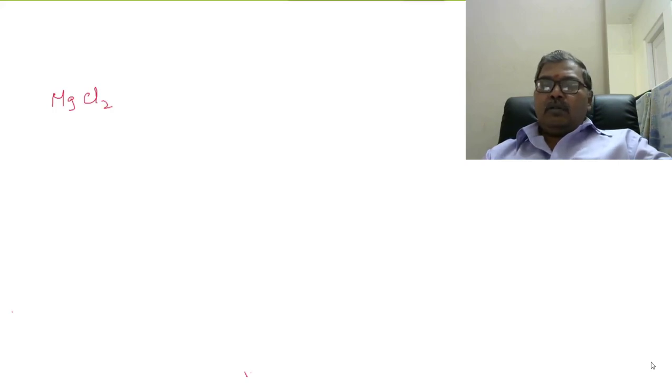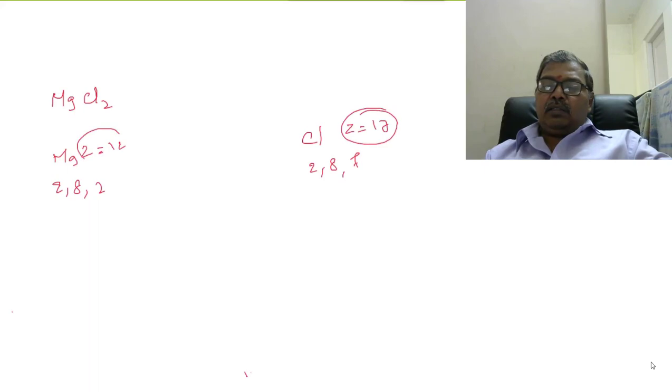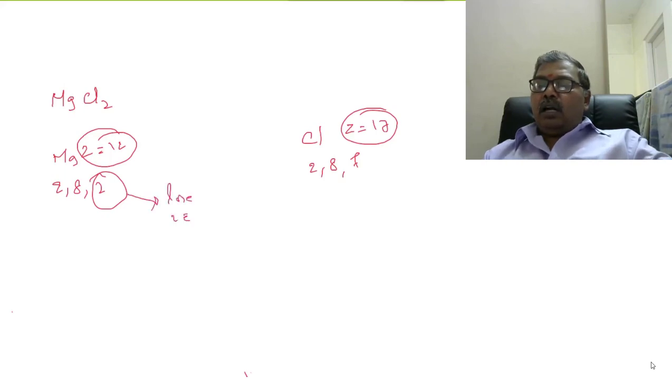MgCl2. Magnesium 2, 8, 2, chlorine 2, 8, 7. This is Z equal to 17, here Z equal to 12. 2 electrons are present in the outermost orbit, so therefore it has to lose 2 electrons. And chlorine has 7 electrons, so only 1 electron is required.